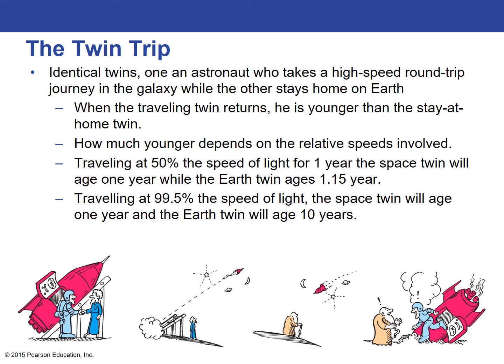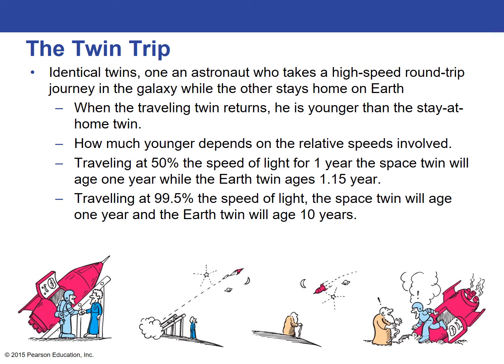If identical twins were to, one stay on Earth and one take a trip into space, then when the twin who goes out into space returns, he's going to be younger than the stay-at-home twin. And how much younger he will be depends on the relative speeds involved. So if the twin that goes into space is traveling at 50% of the speed of light for 1 year, the space twin will age 1 year, while the Earth twin ages 1.15 years. If the space twin was traveling at 99.5% the speed of light, the space twin would age 1 year and the Earth twin would age 10 years in that time.